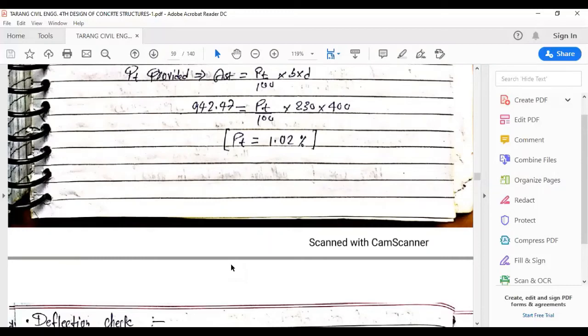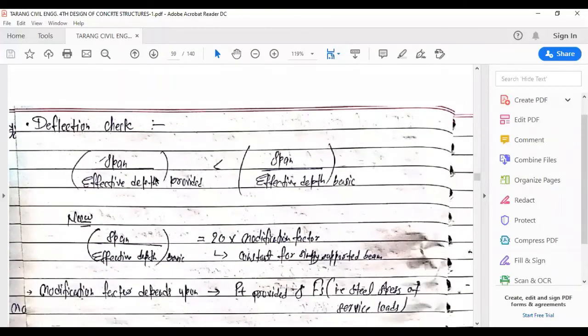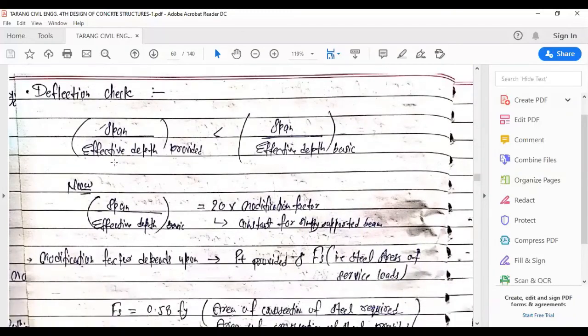Now our next job is to check for deflection, which is given by this formula. The ratio of span and effective depth which we have provided should be less than the ratio of span and effective depth which is basic, that is which is needed. Now to find out the value of span upon effective depth basic, the formula is 20 multiplied by modification factor. This is where the role of modification factor comes in.